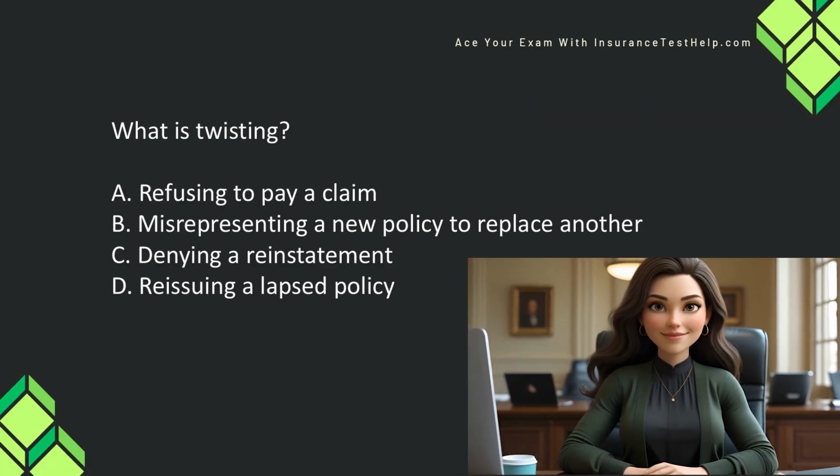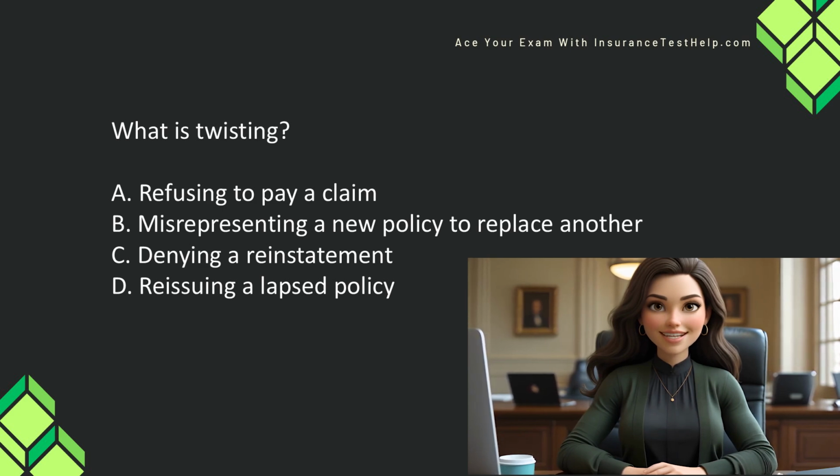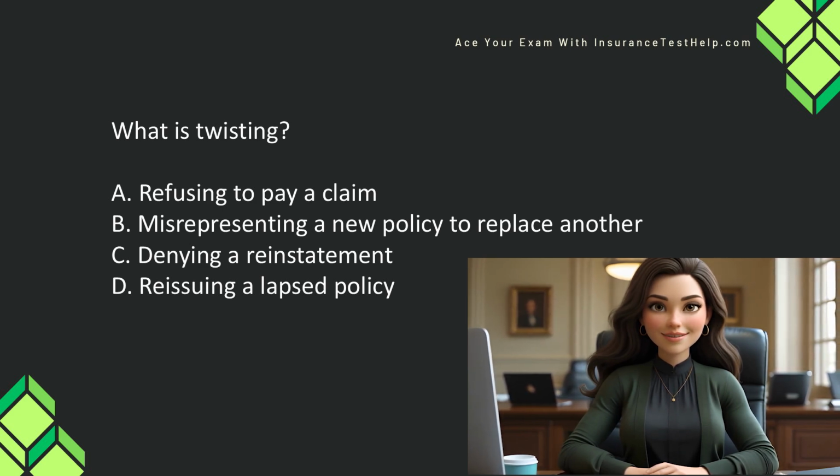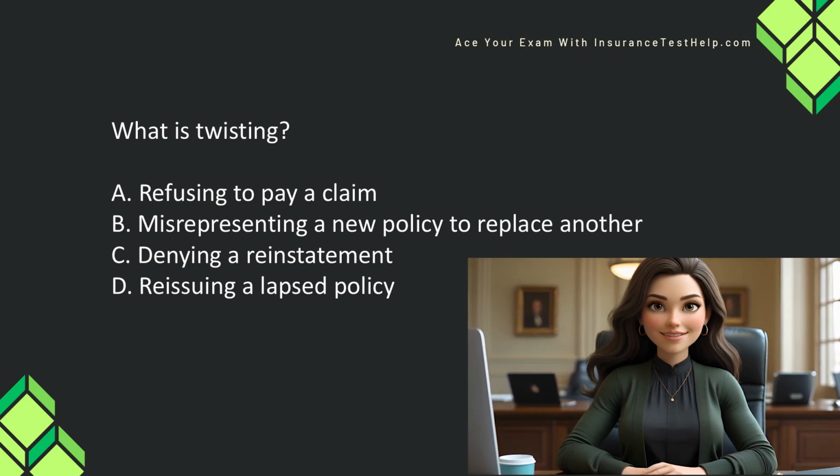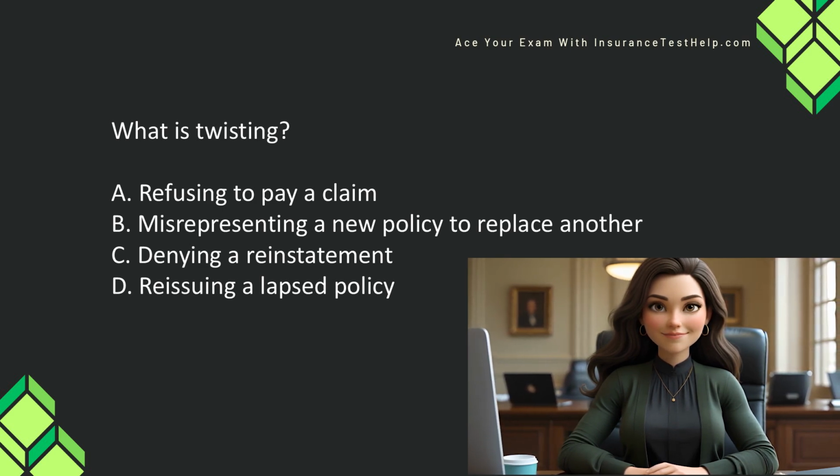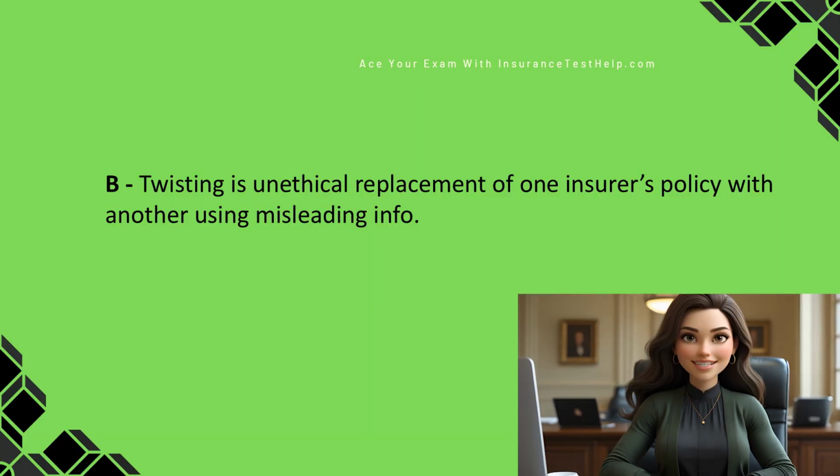What is twisting? A. Refusing to pay a claim. B. Misrepresenting a new policy to replace another. C. Denying a reinstatement. D. Reissuing a lapsed policy. Twisting is unethical replacement of one insurer's policy with another using misleading info.